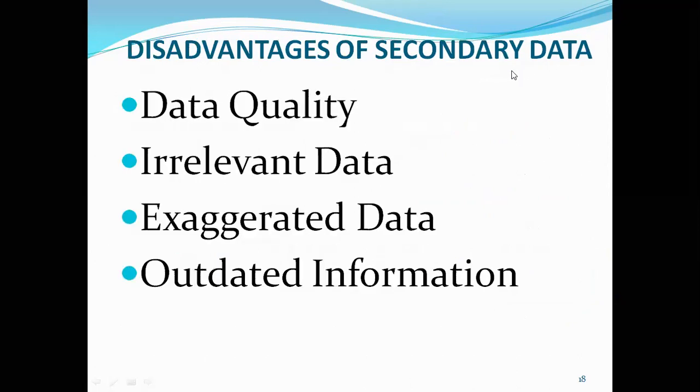So disadvantages of secondary data, if we discuss: data quality will be less when compared to primary data, because we do not know whether the data is authentic or not. Sometimes for the earlier researchers it is primary data, but for the next investigator it will be secondary data. So if the primary investigator has made any mistakes, that will be passed on to the present investigation or present research. So data quality is questionable.